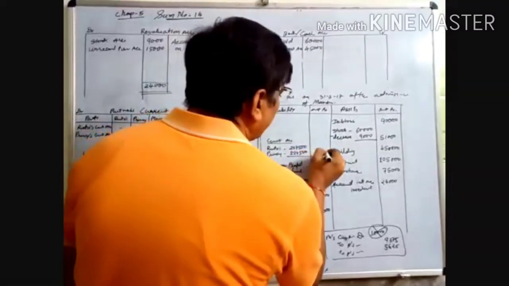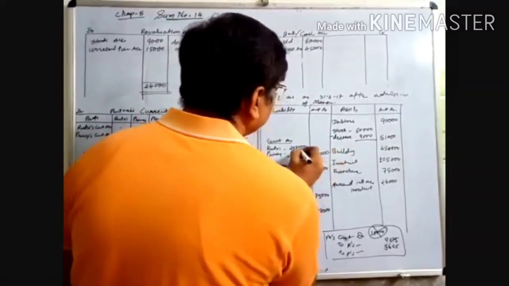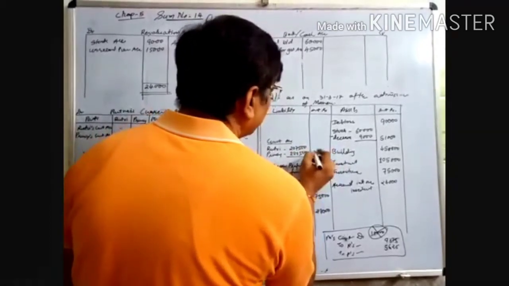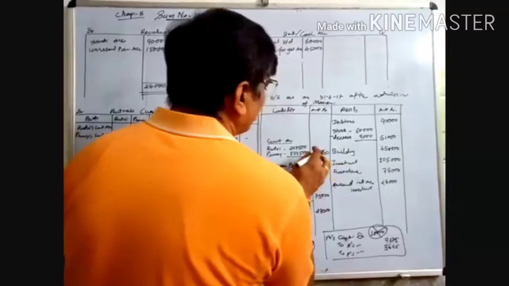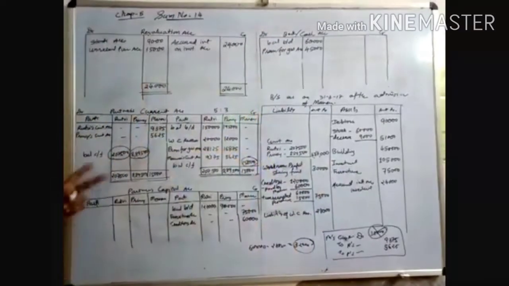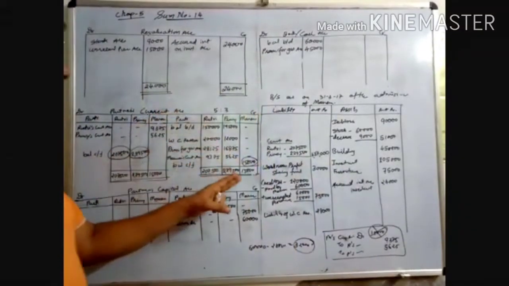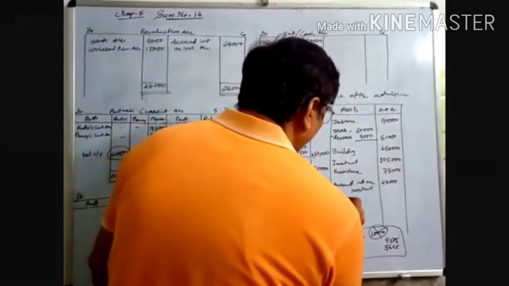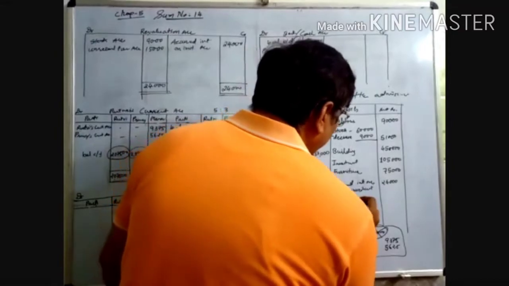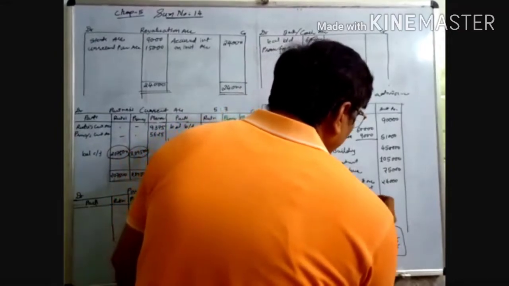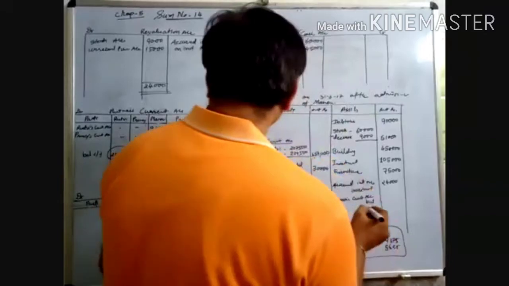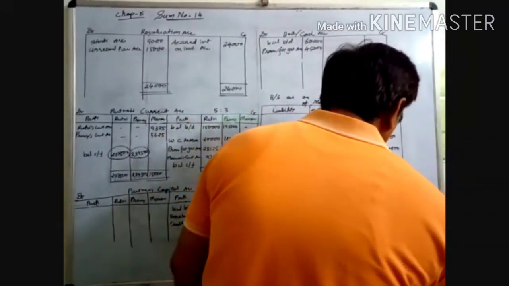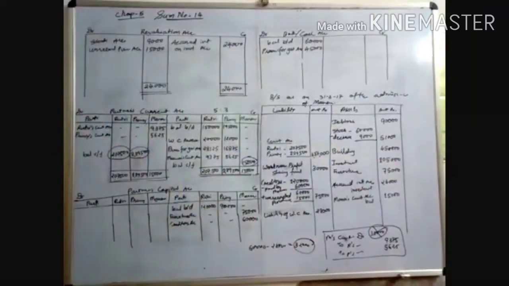When you do the totaling, it is 4,37,000. This is the credit balance. Now the debit balance of Manan, write on the asset side: Manan's current account balance 15,000. Clear?